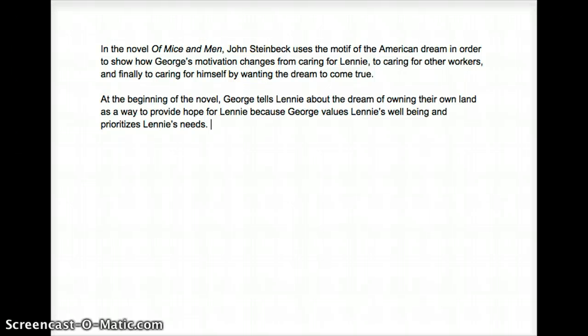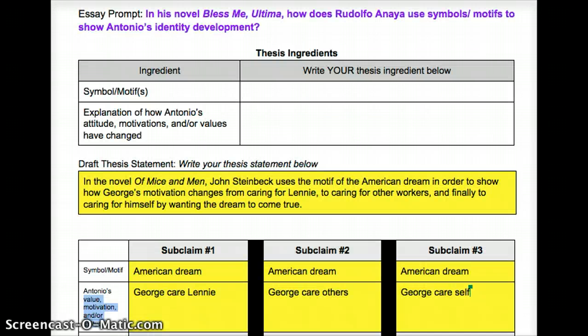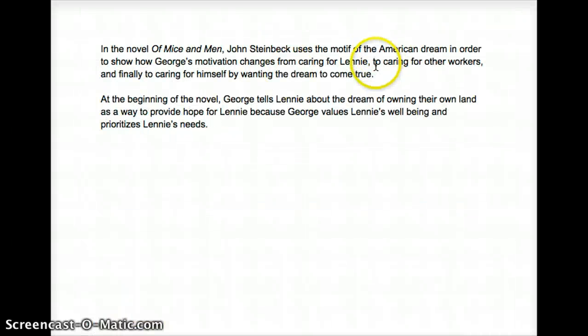When I start my new body paragraph, I will do the same thing, except I'll do it for subclaim number 2, where I connect the dream to George caring for others. So that whole second body paragraph will be just about this middle part. But now that I have my subclaim, I can start on my body paragraph number